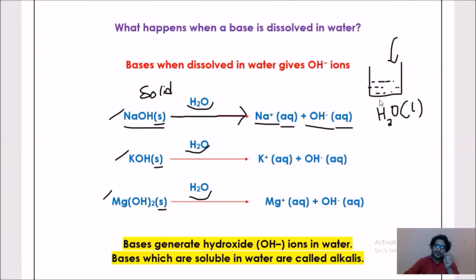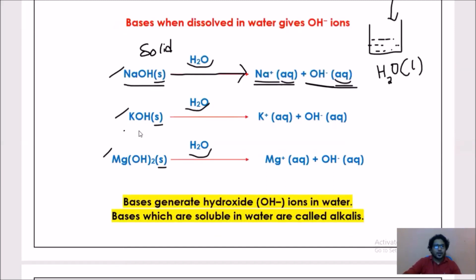If you add salt to it, it becomes a salt solution. Such types of mixtures are known as aqueous. Now these Na plus and OH minus ions are produced only in presence of water. That also, these are part of acids and bases, so we have to represent it as AQ.